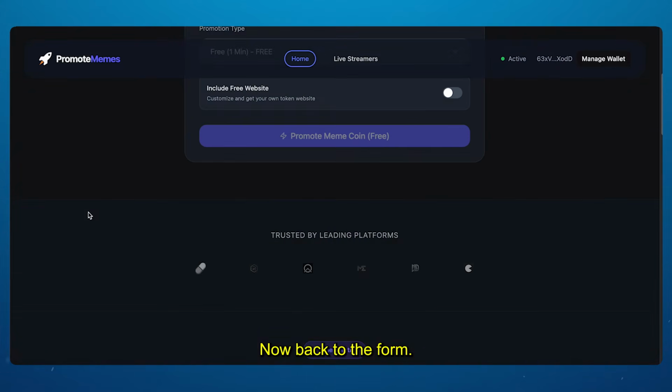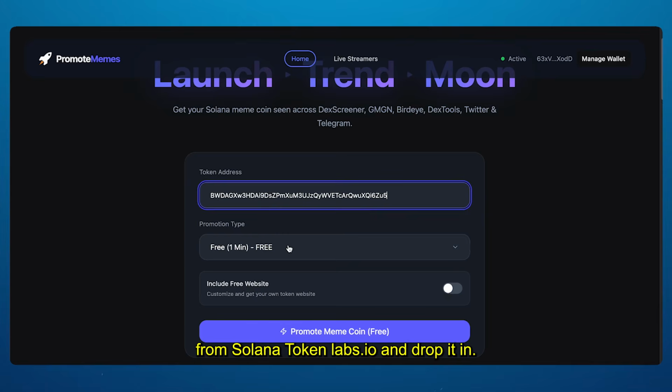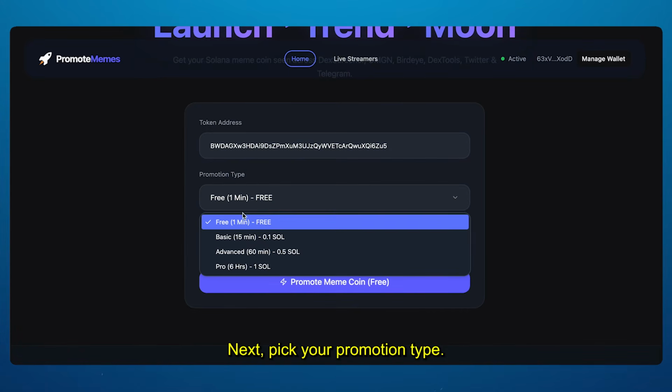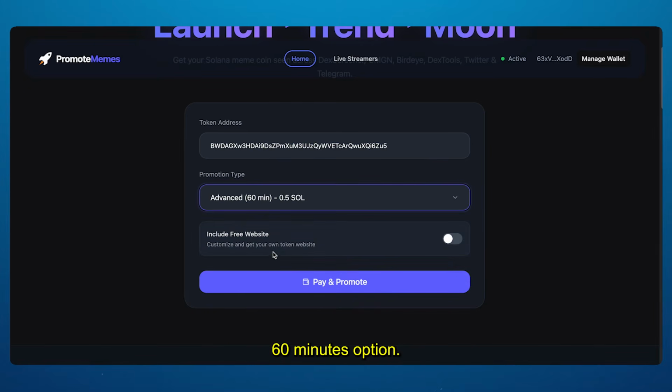All right, now back to the form. I'm pasting my token address right here. Just grab yours from solanatokenlabs.io and drop it in. Next, pick your promotion type. They've got a free 1-minute test, but I'm going with the advanced 60 minutes option. It costs 0.5 Sol and shows the full potential.